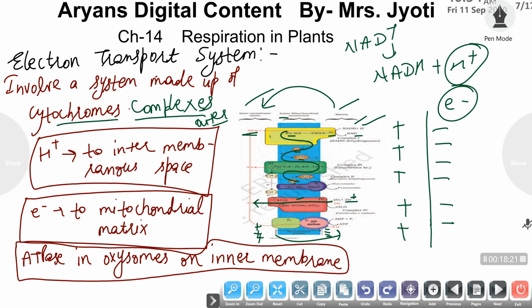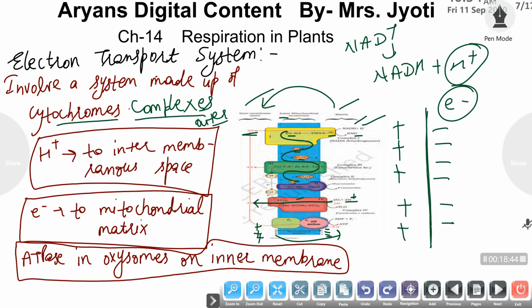Gradient is a difference which is set across a particular semi-permeable membrane. It may be a concentration gradient, a potential gradient, an electrochemical gradient, a proton gradient, or an electron gradient. So gradient is simply a difference which is generated in any particular parameter across a semi-permeable membrane.